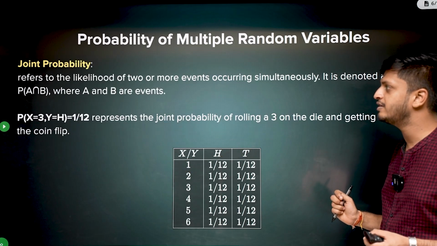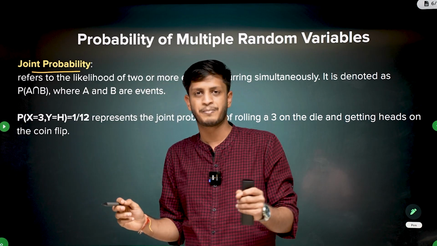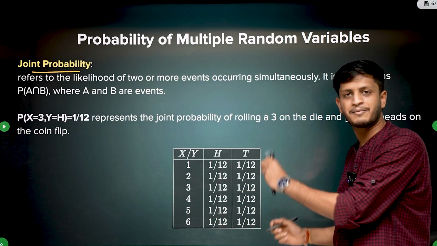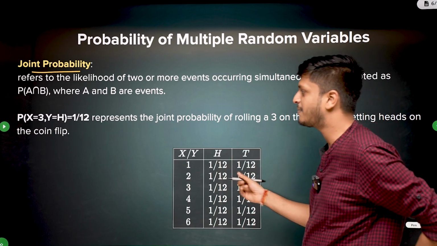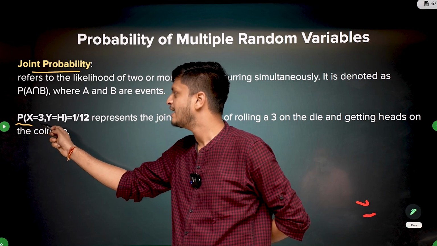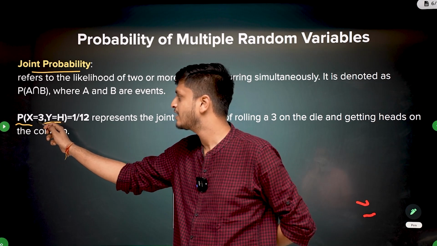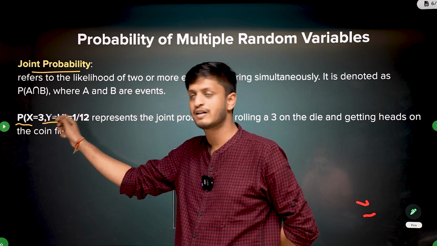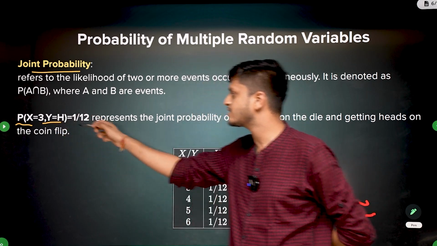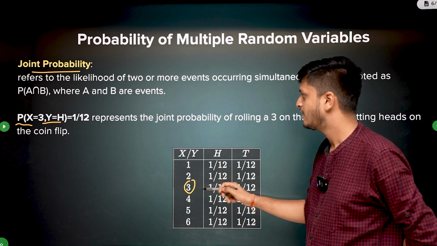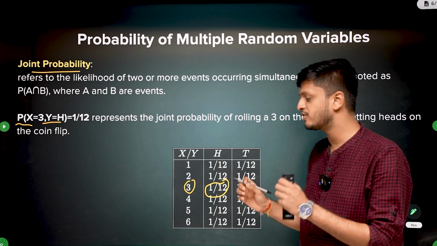Cool. Now we will see all the different terms. The first term is joint probability. Obviously it is very simple. If the joint probability table is given, calculating joint probability is very easy because this table contains joint probabilities. For example, the probability of X being 3 and Y being heads is called the joint probability of events A and B. Here A is getting a 3 on the die and event B is getting heads on the fair coin. If you want to calculate the joint probability, just look at the table: X being 3 and Y being heads. It is 1 by 12. Sometimes the problem can be much simpler.